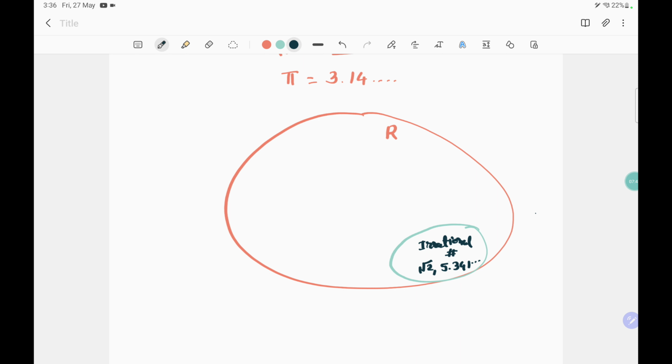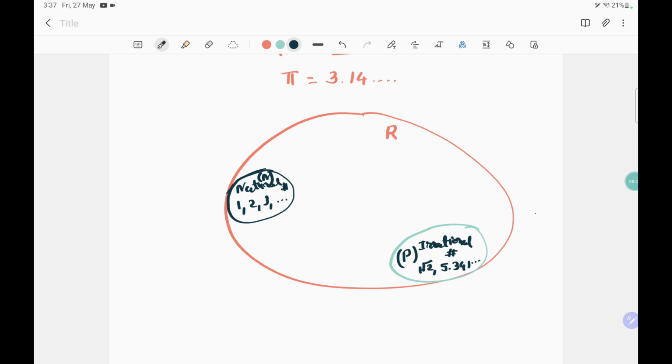Okay, let's see about the rational numbers. Let's draw the rational number circle here. Let me start with the smaller circle so that it gives a clear idea. First, natural numbers, and the short form for natural numbers is N. What are natural numbers? All positive numbers, right? 1, 2, 3 and so on.